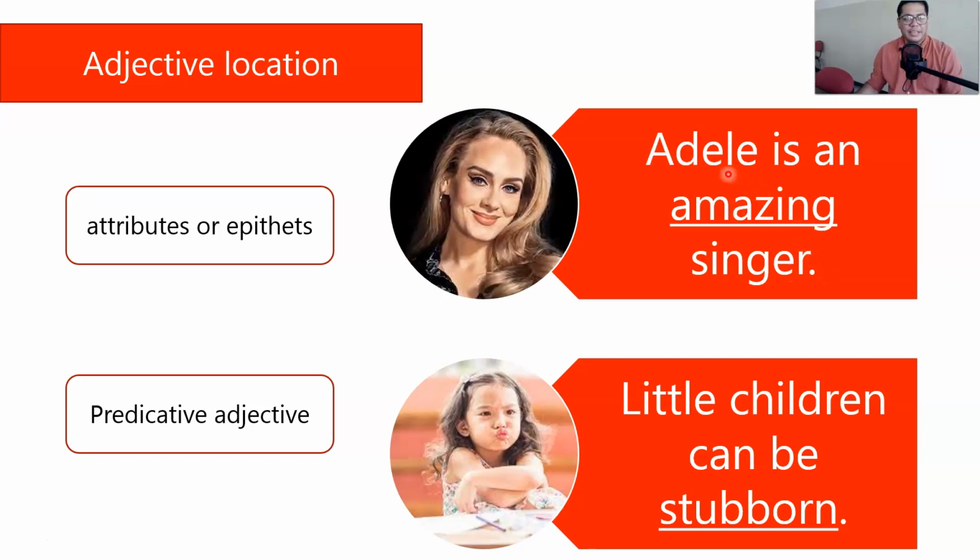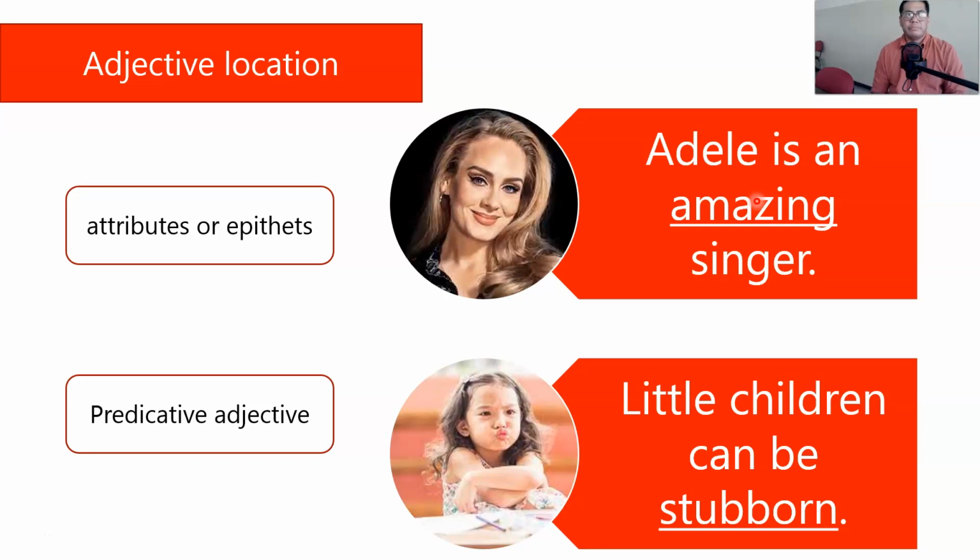Check this example. Adele is an amazing singer. For sure she is. And here we have that amazing is an attributive adjective because it is placed right next to the word that it modifies. And somebody might tell me, hey teacher, you know what? You're making a mistake because the amazing singer is Adele. So yeah, it is modifying the subject. It is referring to Adele, it is describing her, it is modifying this noun.